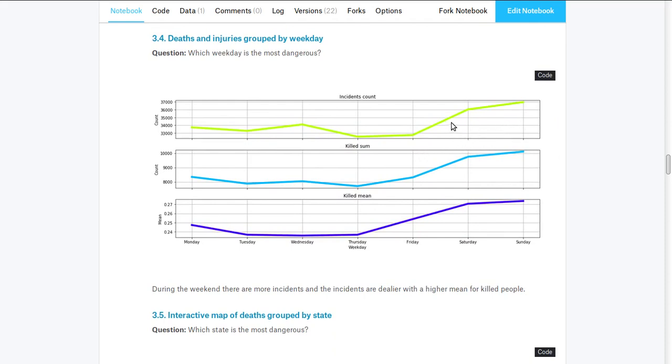On the one hand, there are more incidents and therefore more killed people during the weekends. On the other hand, computing the mean killed people by incident, the incidents during weekends are also deadlier.